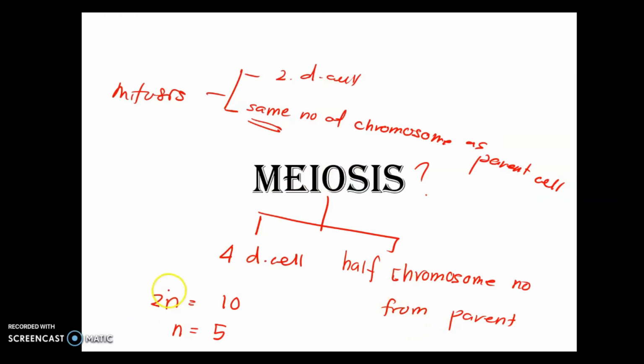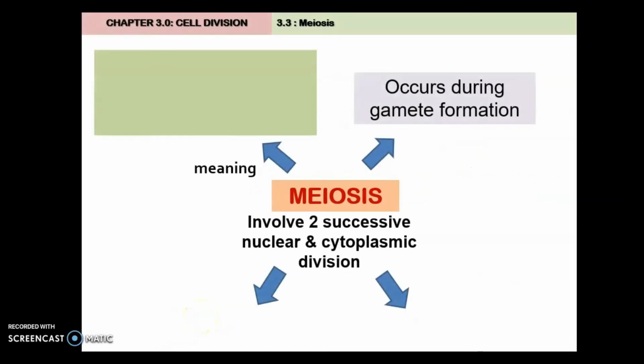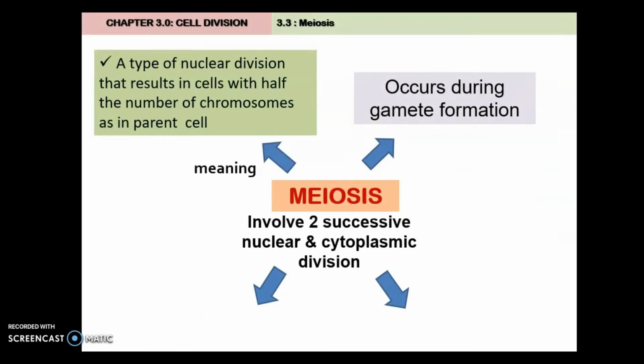Diploid means a complete set, one set from maternal and one set from paternal. This end is referred to as haploid, meaning one set of chromosomes. So in meiosis, this is the definition: a type of nuclear division that results in a cell with half the number of chromosomes as in the parent cell. And meiosis occurs during gamete formation.